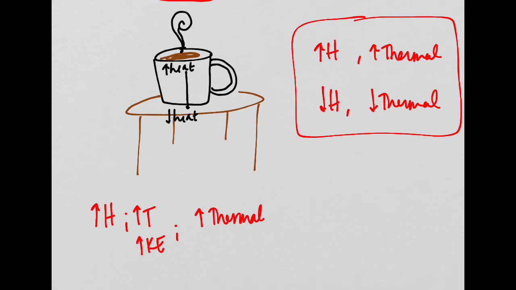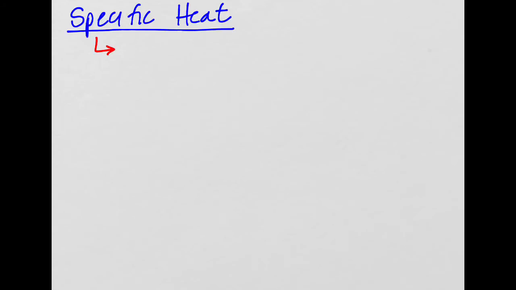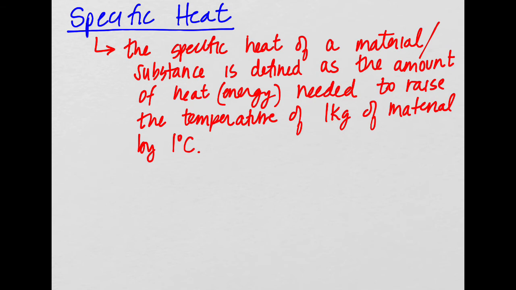Now we're going to talk about this other concept called specific heat. And from your reading, you should hopefully kind of understand specific heat. Specific heat of any material is the amount of heat needed to raise the temperature of 1 kilogram of that material by 1 degree Celsius. So let me write that definition down. All right, so that seems like maybe kind of a complex definition. So I think it's easier to look at some examples of this.